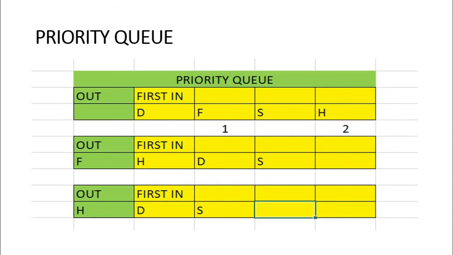In a priority queue, even though D has entered first, priority is given based on the importance of a person. Like some people may be the prime minister, or suddenly some CM is coming, they will be given the priority. So this is a priority queue. Here F is given the first priority and H is given the second priority. So F will be served first, followed by H. This is about priority queue.